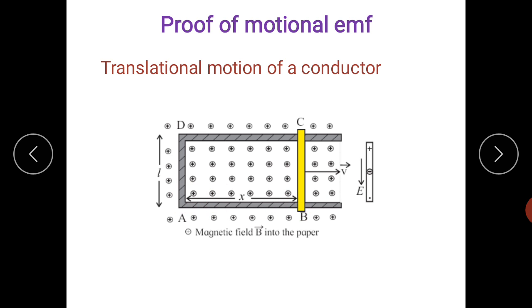And you can see there are crosses given over here. That means the magnetic field lines are perpendicular to the screen, to the page. If we move this rod in this direction with the velocity v, the magnetic field B is perpendicular to v, and the length L is in this direction. That means B, L, V are three quantities mutually perpendicular to each other.